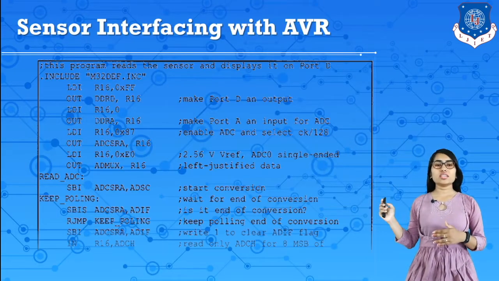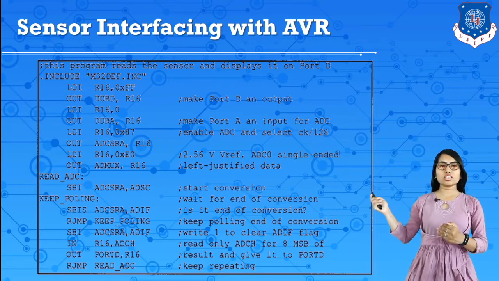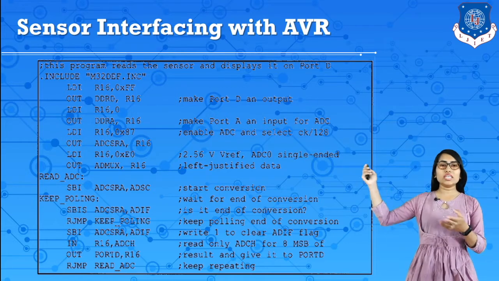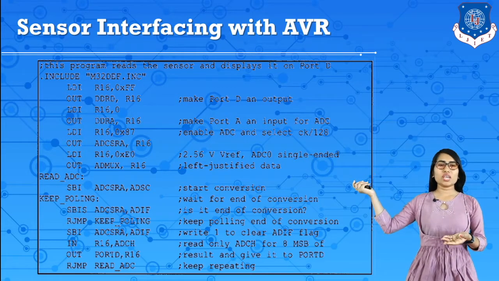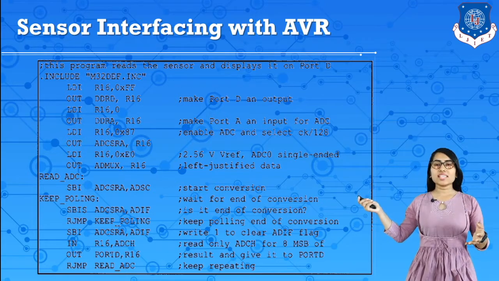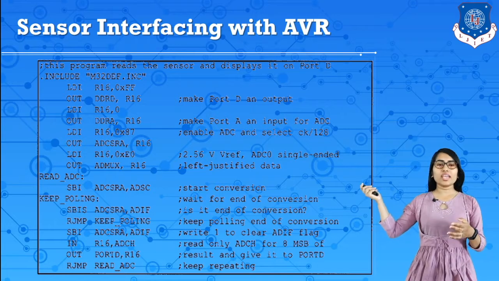This sensor interfacing with AVR has this kind of program. This program reads the sensor and displays it on port D. So to do this, include this ATmega32 library, then make port D as output, and then make port A as input. As we read, we connect this sensor to the A2D converter side. Okay, so at the ADC we connect this device, LM34 or LM35, like this.